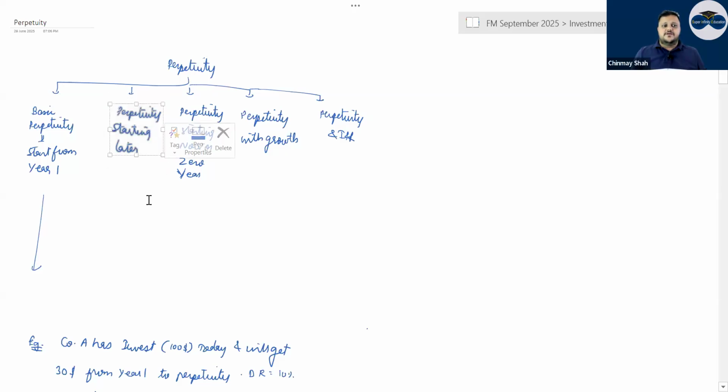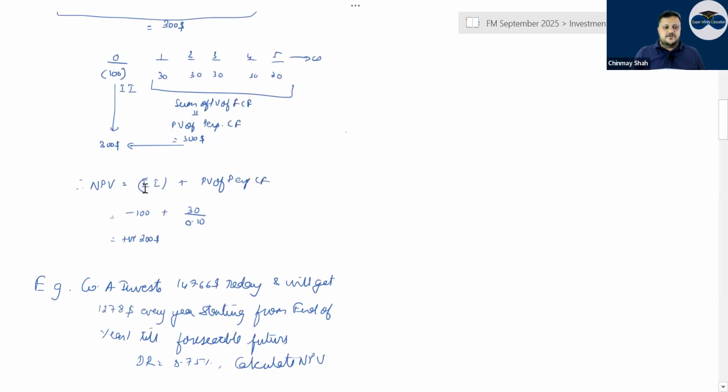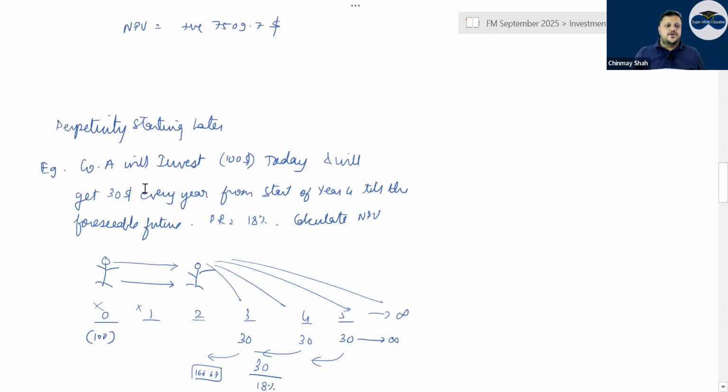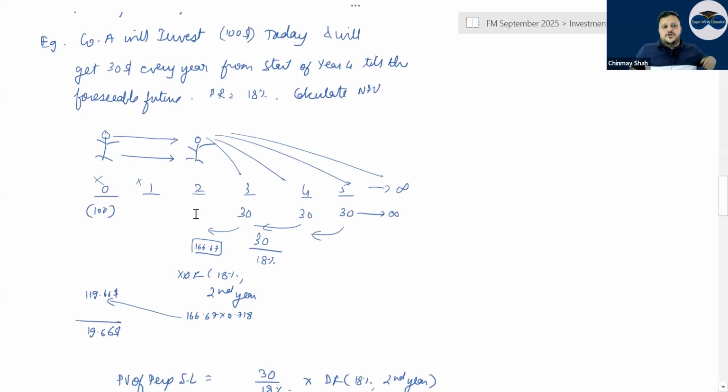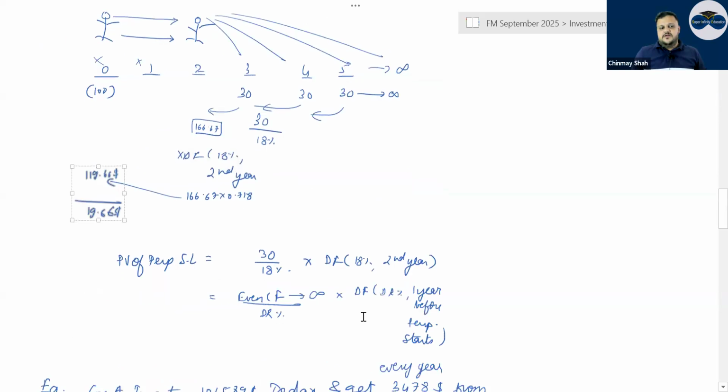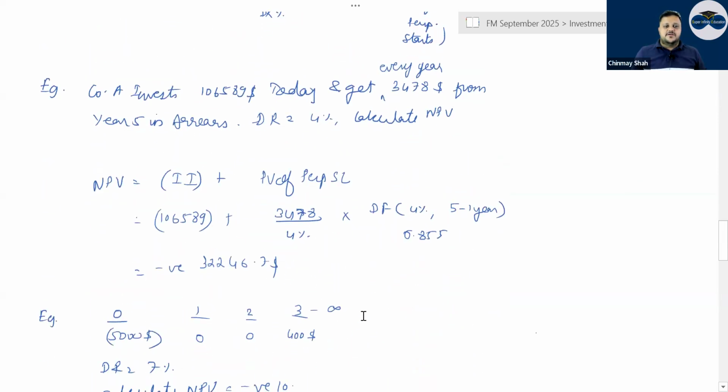Then perpetuity starting later. Later means it starts at a later time, not from year one but year two or three. Wherever the perpetuity starts, you wait 1 year before it starts. Take all the cash flow from the next year, bring it to 1 year before the perpetuity, and then take it to 0. So it will be 30 divided by 18% discounting factor, and then the 18% second year discounting factor to bring it to year 0. That is how you do PV of perpetuity starting later.